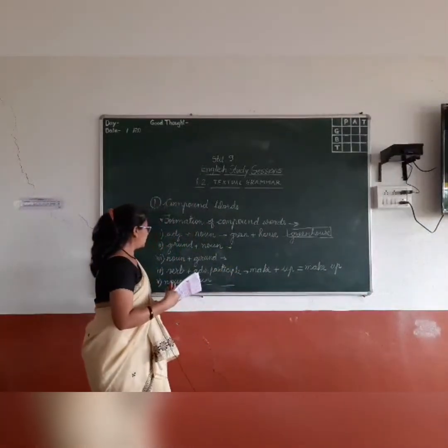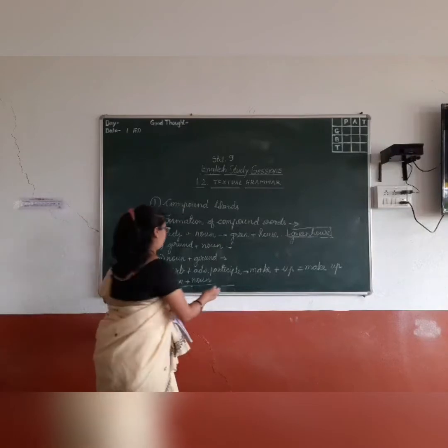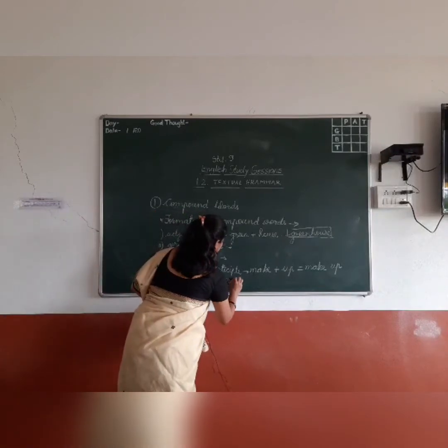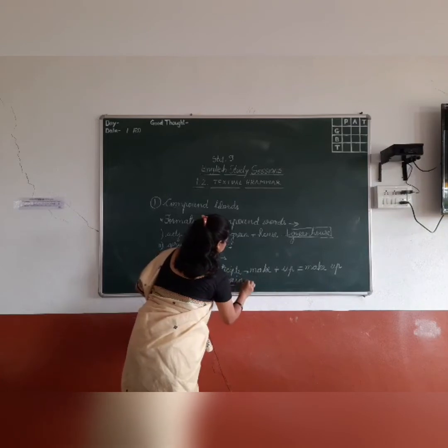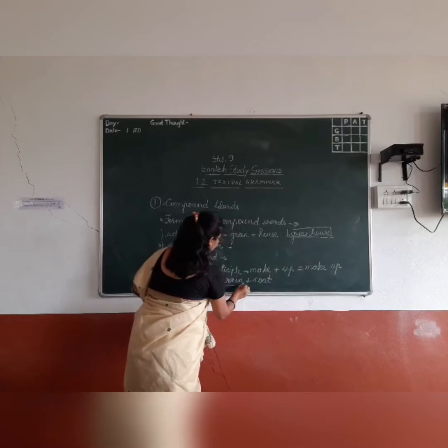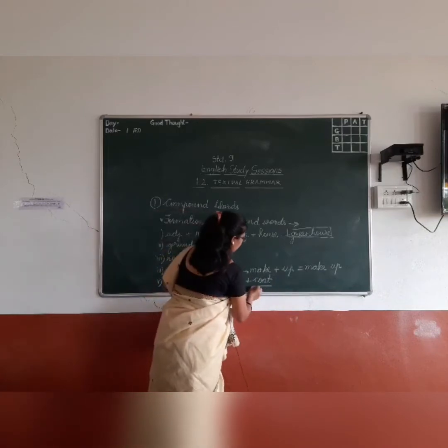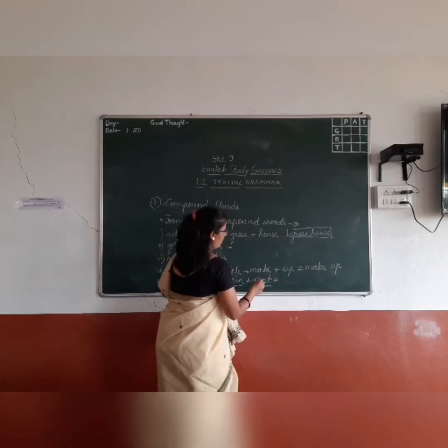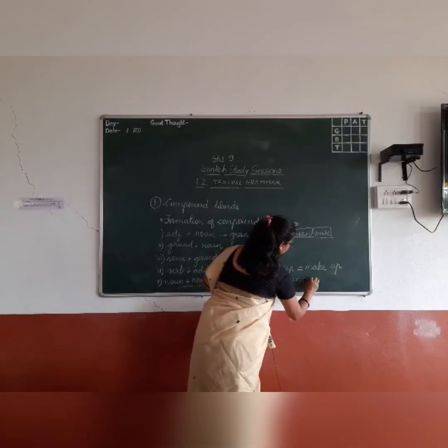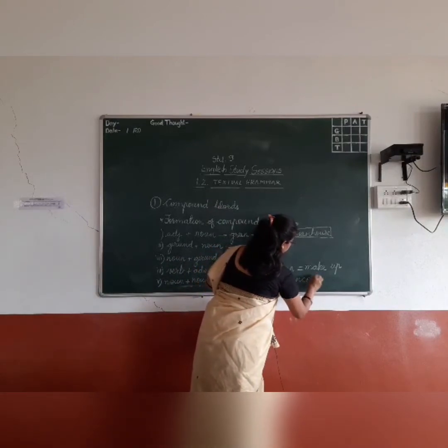And finally, noun plus noun. Best example is raincoat. It's rainy season now. So rain is one noun, coat is another noun, and when these two are combined together, it becomes raincoat, which gives us a totally different meaning.